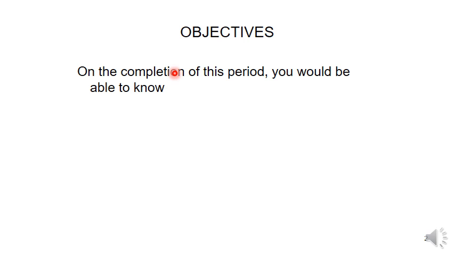The important thing in Boyle's law is that temperature is maintained constant. If pressure increases, volume decreases; if volume increases, pressure decreases. But the product P into V is constant.